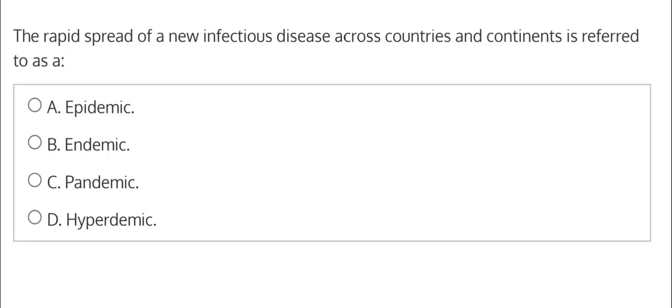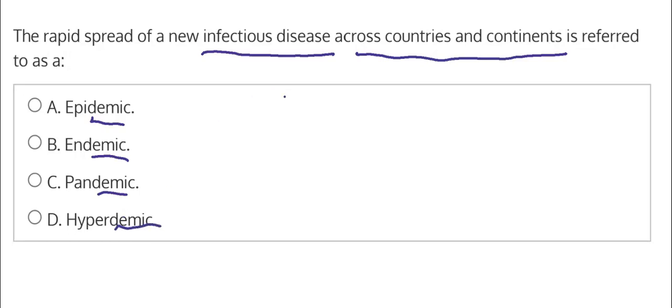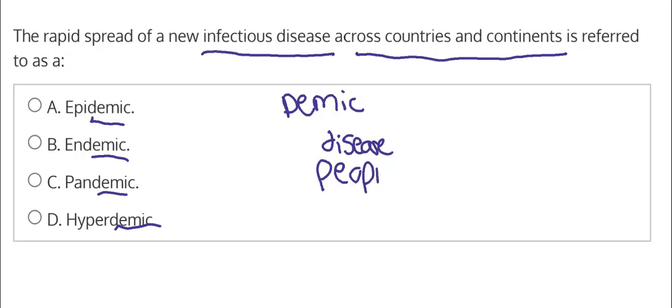This question states, the rapid spread of a new infectious disease across countries and continents is referred to as, so we're looking at infectious diseases across countries and continents. And when we look at our choices, you might notice that they all have the ending demic. Now the demic part is referring to a disease that is happening amongst a group of people.